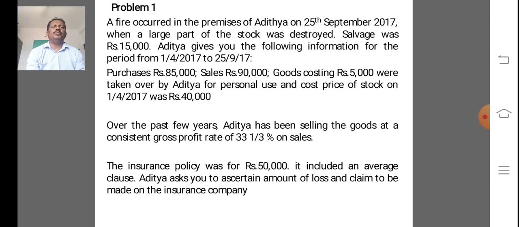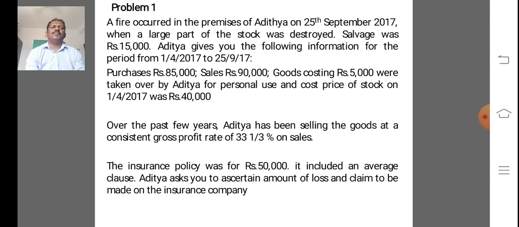Aditya gives you the following information for the period from 1/4/2017 to 25/9/2017: purchases rupees 85,000, sales rupees 90,000, goods costing rupees 5,000 were taken over by Aditya for personal use, and cost price of stock on 1/4/2017 was rupees 40,000.